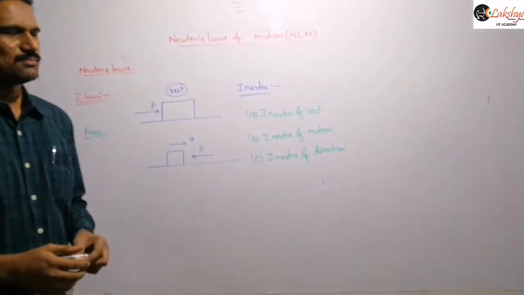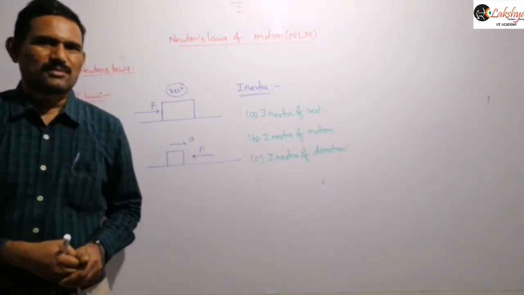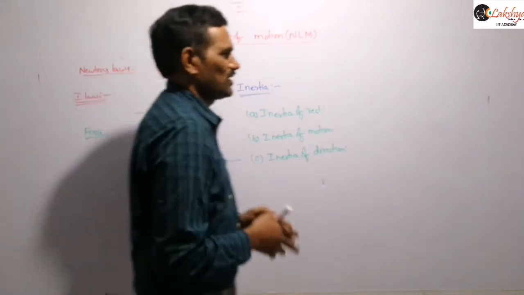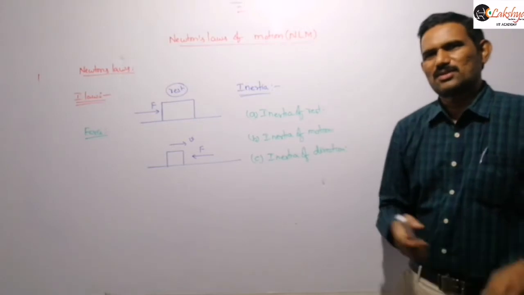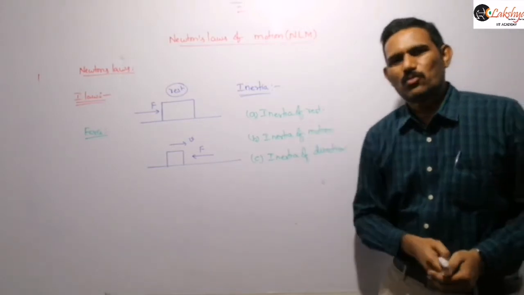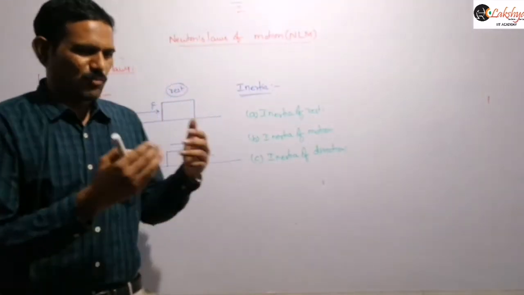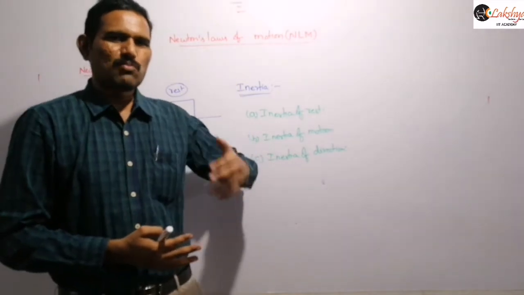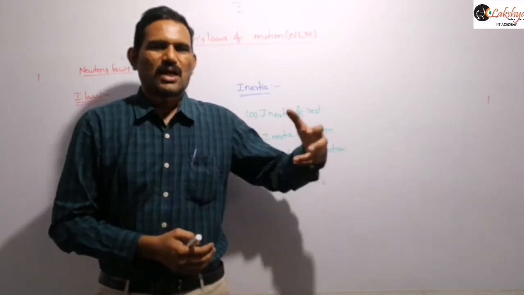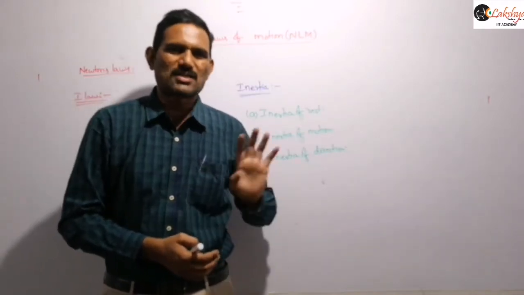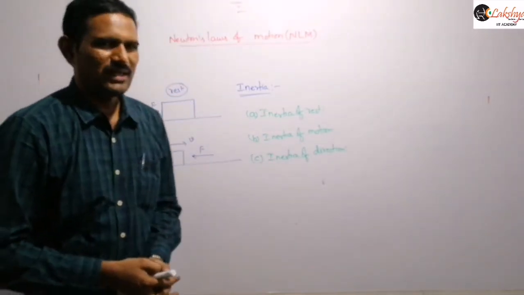Inertia of direction, right? So inertia of rest. The same definition as that of inertia we defined there, just we mention the state of rest. That means now we can define it as the inability of a body to change its state of rest by itself is called inertia. If the body is at rest, it is unable to change its state of rest by itself. The object which is at rest can't be set into motion by itself unless an external force acts on it, right? And that is nothing but what we call inertia of rest here.